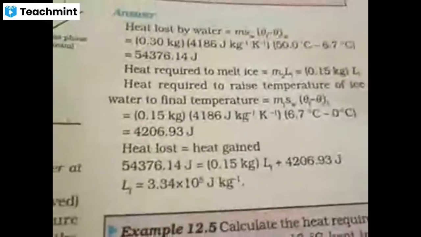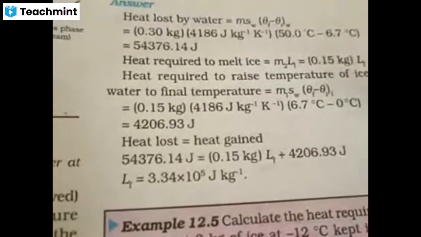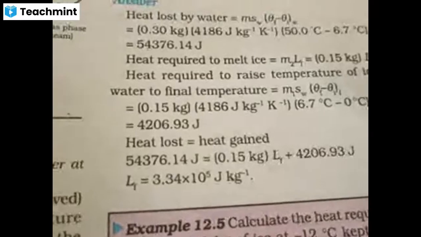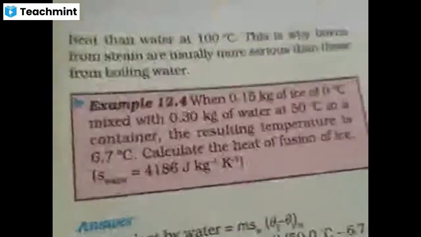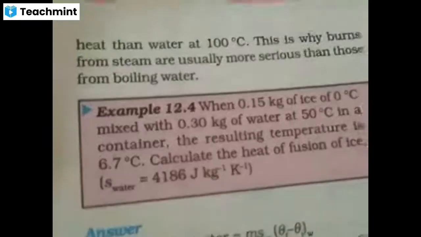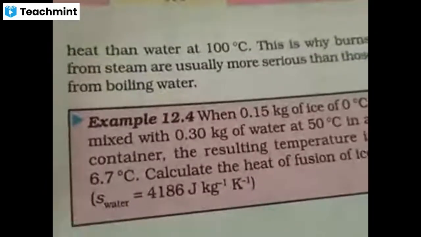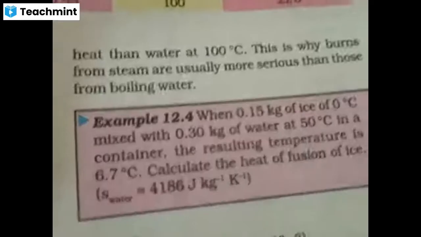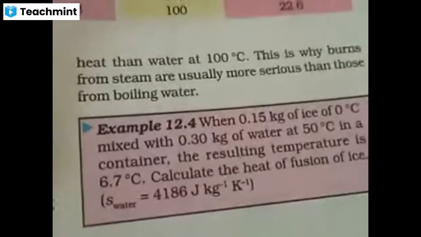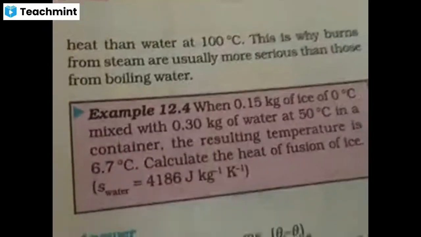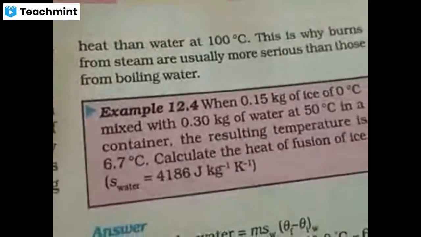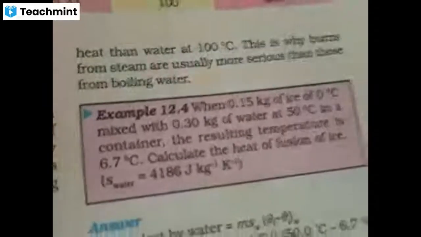You can understand this. Water is losing heat. Let us not bother about this stuff; let us just talk in our own way, which is easier to understand. In this case, ice has two steps. Let us call them Q1 and Q2. Q1 is the conversion from ice at 0 to water at 0. What is the formula for this? It is M into L. M is 0.15, and L is the latent heat, which we need to find. In the second step of ice, what is happening? Right, Adnan Sani, in the second step, what is happening?